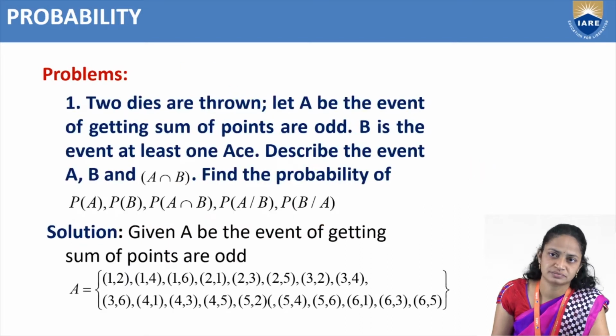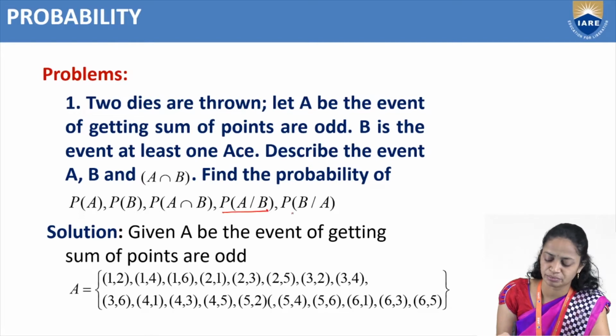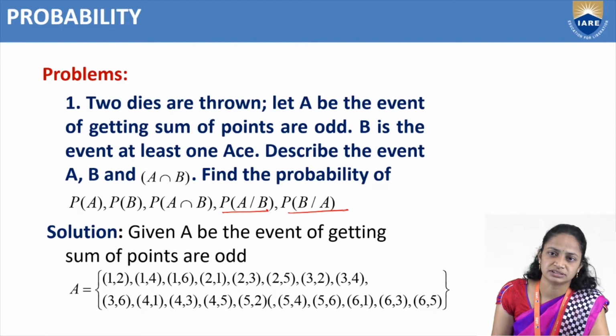Next, problems. Two dice are thrown. Let A be the event of getting sum of points odd. B is the event that at least one is. Describe the events A, B and A intersection B. Find the probability of P of A, P of B, P of A intersection B, P of A divides B, P of B divides A. So here P of A divides B and P of B divides A are conditional events.